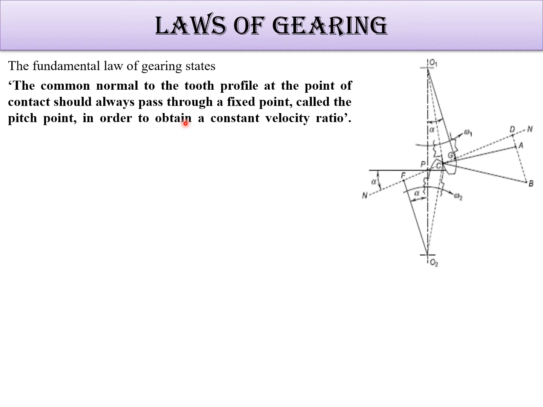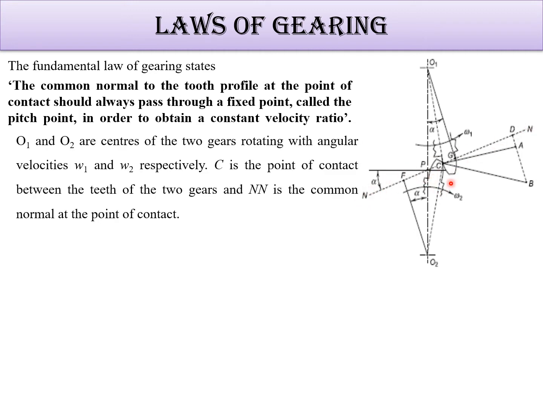Before reading this part, I will show you some figure. This is the point of contact, and this is the common normal, just drawn here, which is passing through a fixed point, and that point is called the pitch point. If this line is not passing through the fixed point, you will not get a constant velocity ratio. So this NN line is a very important part here.